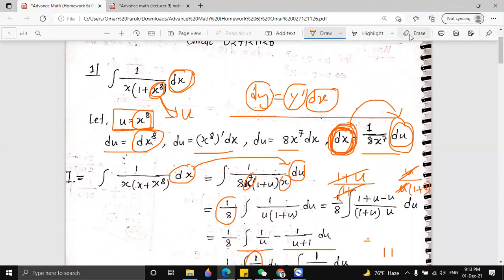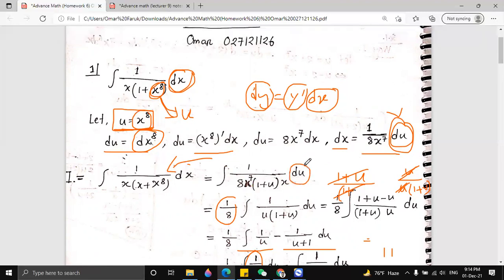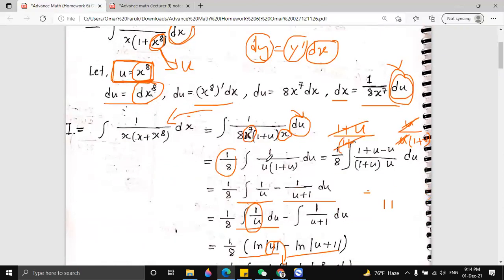So now you put the value of dx in the main function. You see here du and 8x to the power 7. And again you have to remove all the x, because we are finding the integration with respect to u, right? So that's why you also have to replace this x. So we see that here is x to the power 7 and here is x. So in total, it will make x to the power 8, right? We already know that x to the power 8 is equal to u, so that's why we write down u here.